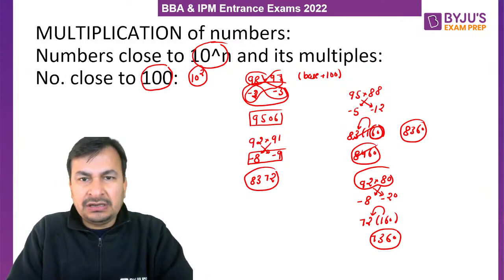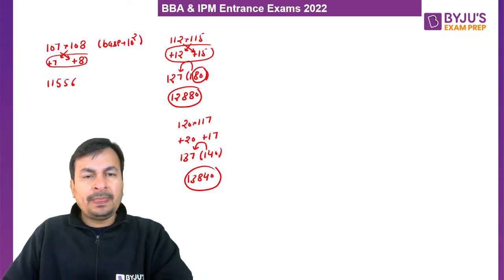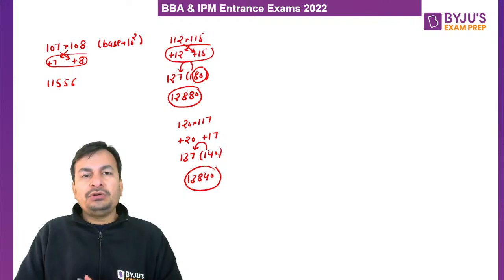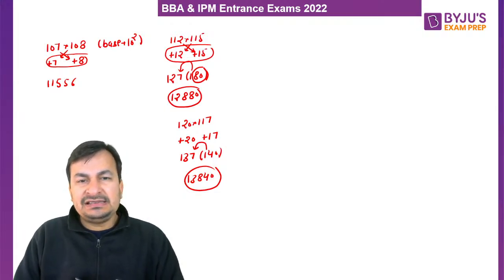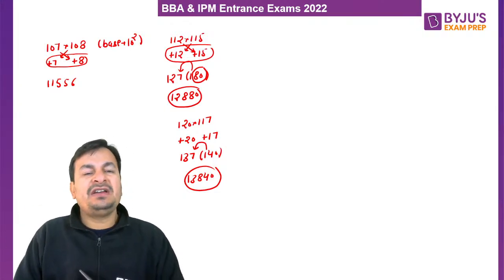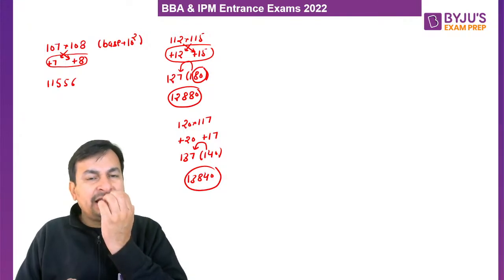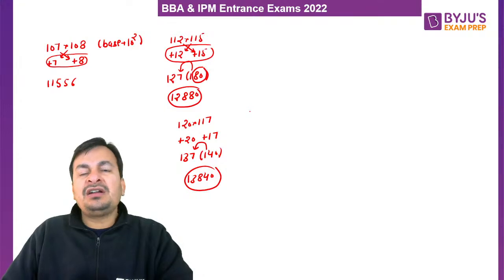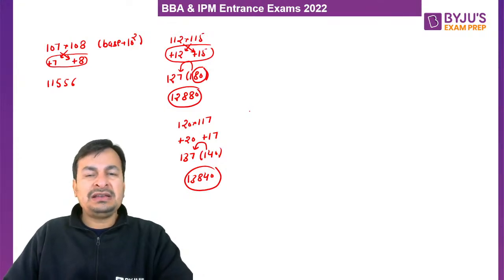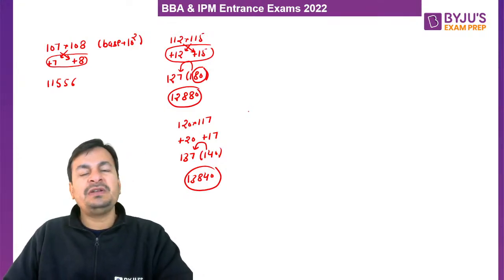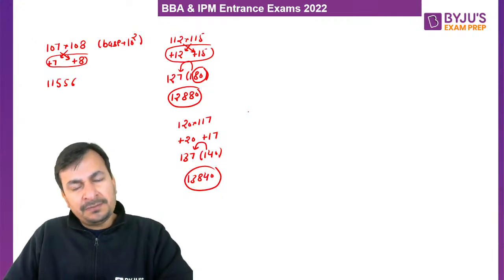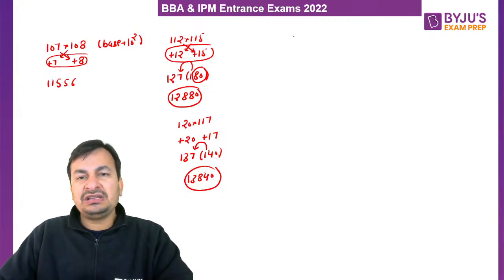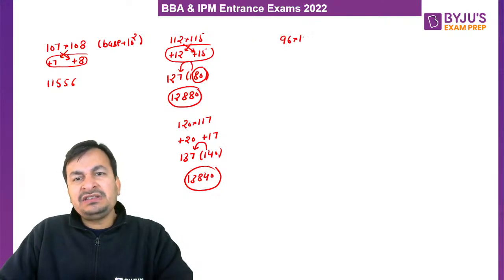So, the first case we took was when both numbers are less than 100. The second case we took was when both numbers are more than 100. And now I take the third case, when one number is more than 100 while another number is less than 100. In such cases, how do we find out the product of two numbers? Please listen to me, my lovely students. Suppose we have to multiply 96 with 109.